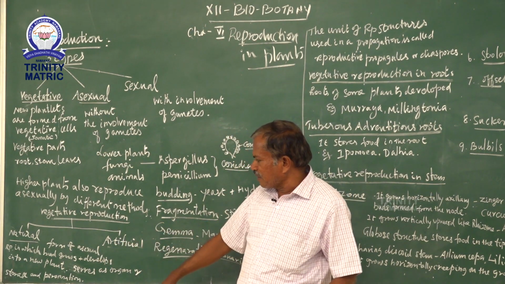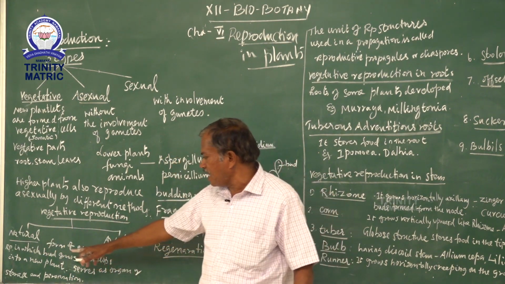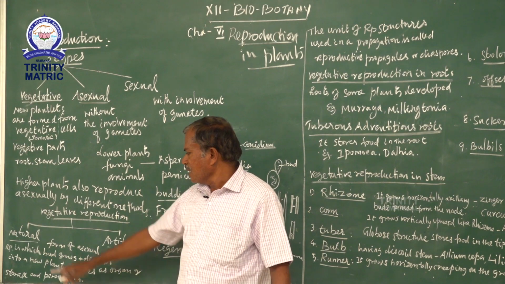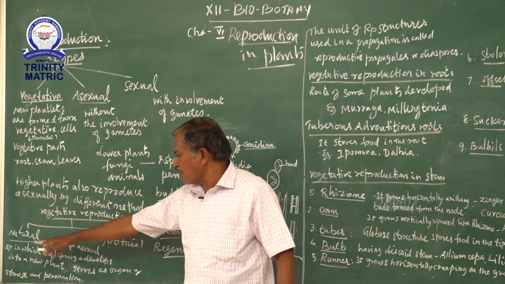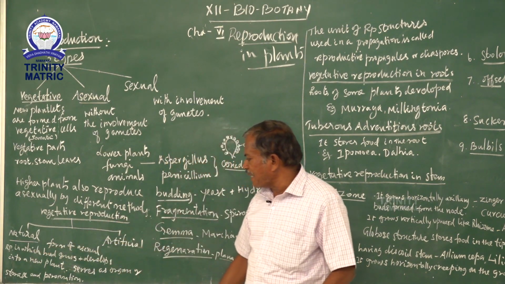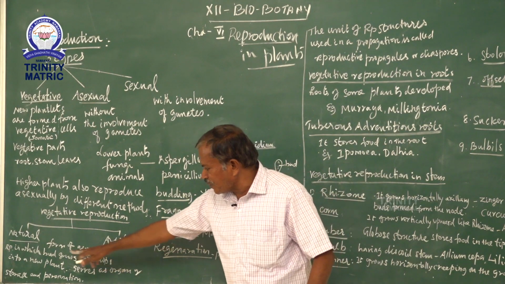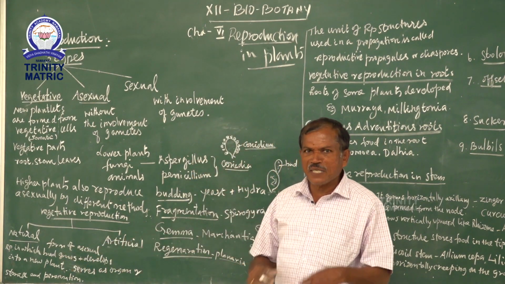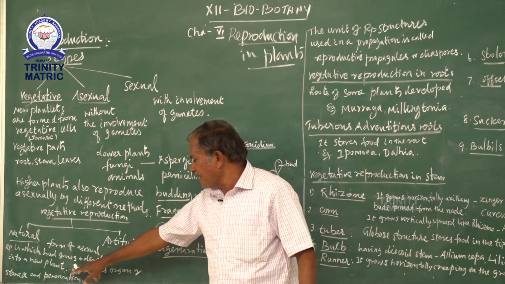So what is the natural method? Natural vegetative reproduction is a form of asexual reproduction in which a bud develops into a new plant. Bud means any part of the plant body that gives rise to a young one.